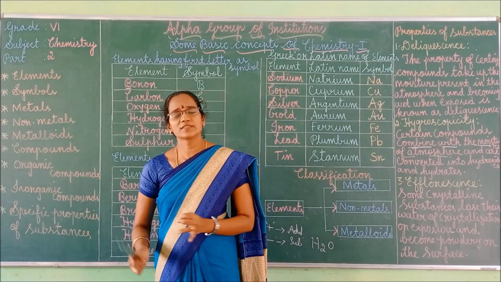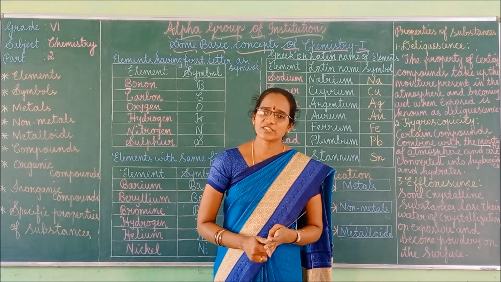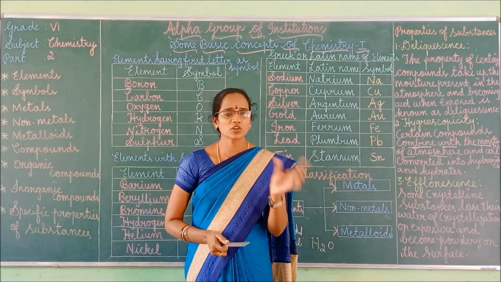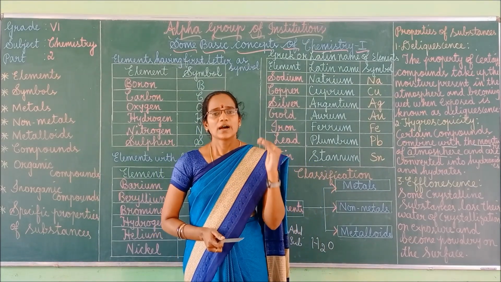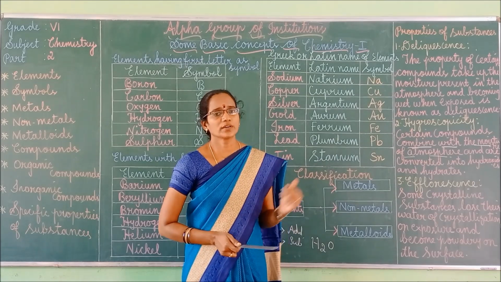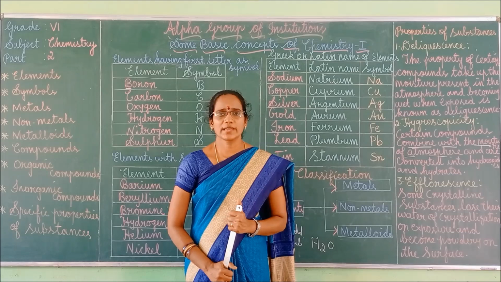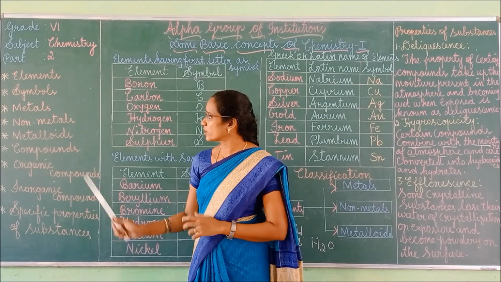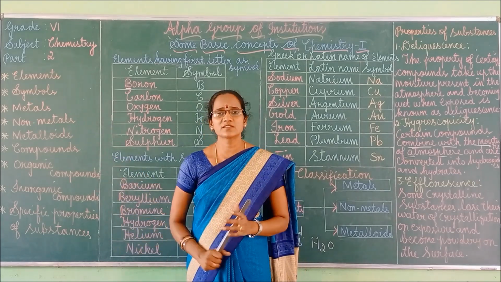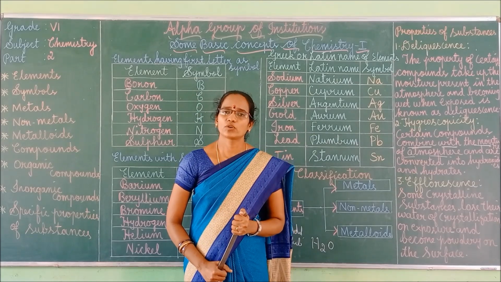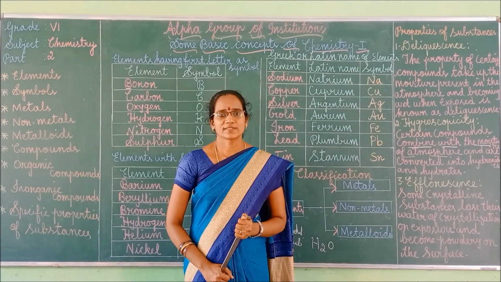Elements, symbols, metals, non-metals, metalloids, compounds, their classification, organic and inorganic, and then the specific properties of substances. All the things we discussed today, you have to go through once and write one time. This is your assignment. Thank you, children.